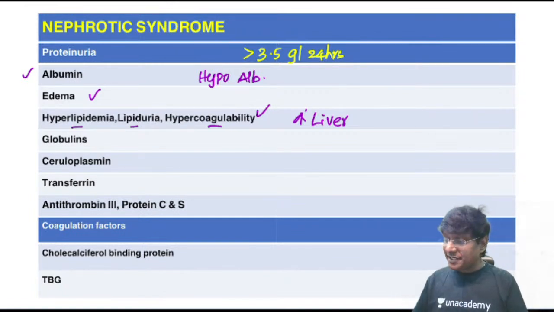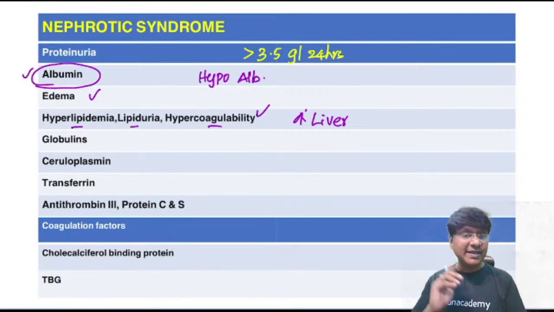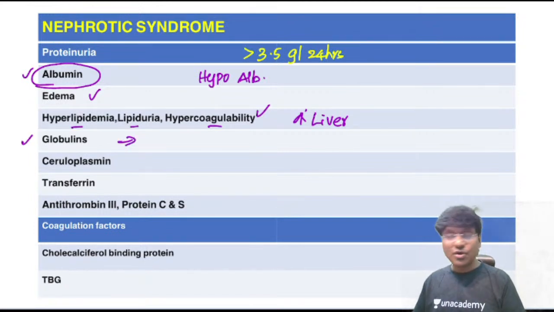So the predominant protein being lost is albumin, but not only albumin, there are many other proteins being lost in nephrotic syndrome. That includes globulin. Now globulin, what is the important function of the globulin?